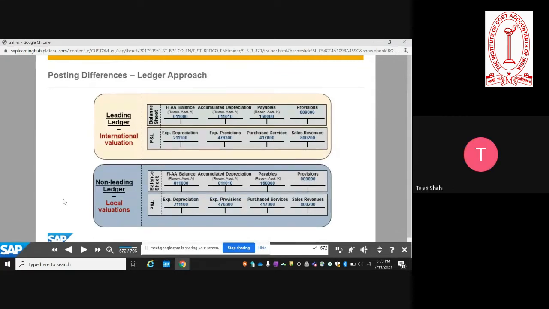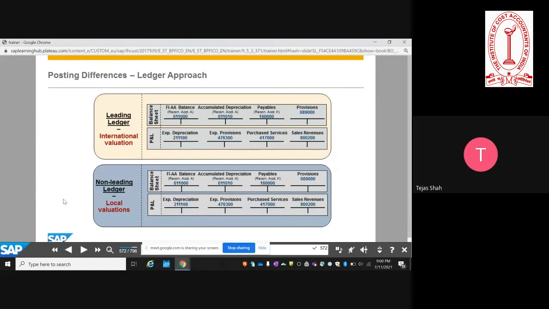So if I'm using SAP's automated valuation run, I will have to specify which GL it should apply and which GL it should not apply. No, you don't have to specify GL. GL gets picked up automatically. You just have to specify the ledger, whether it's a non-leading or a leading. Correct. Okay, sir, thank you. And if you don't specify, it will reflect in all the ledgers.